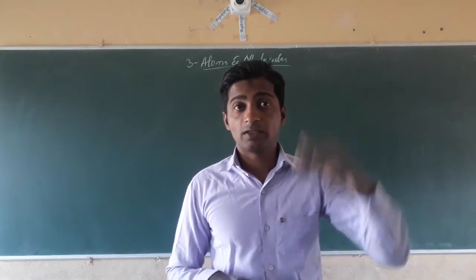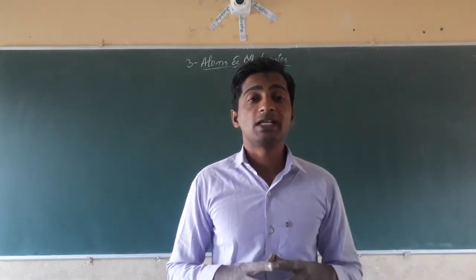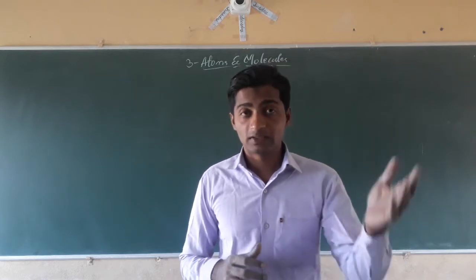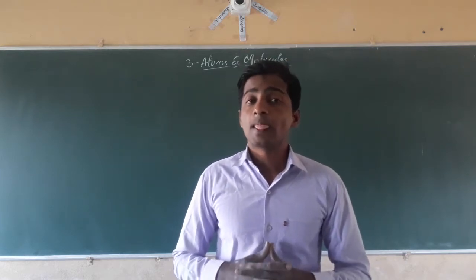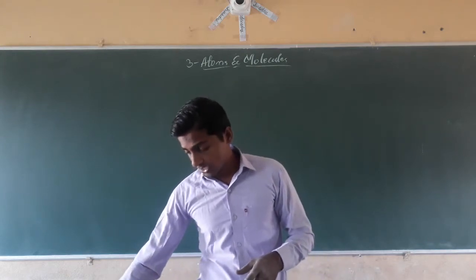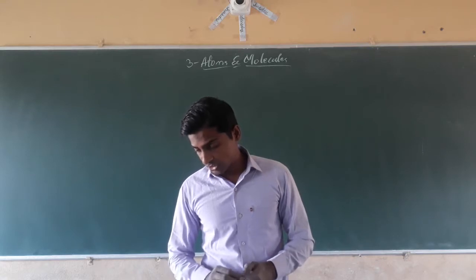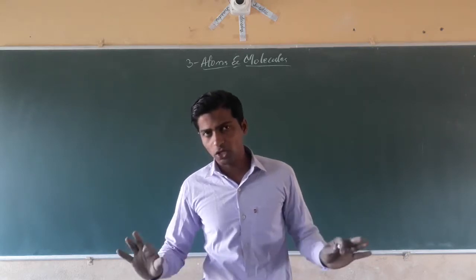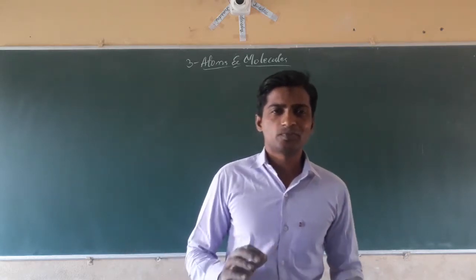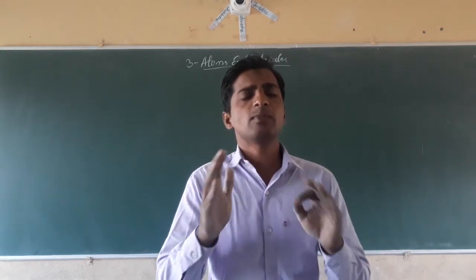When the Greek philosophers were searching to give the idea about the atom, at the same time the Indian philosopher also worked on the atom, and he postulated that if we go on dividing a matter into pieces, we will reach a final point that we are unable to divide.